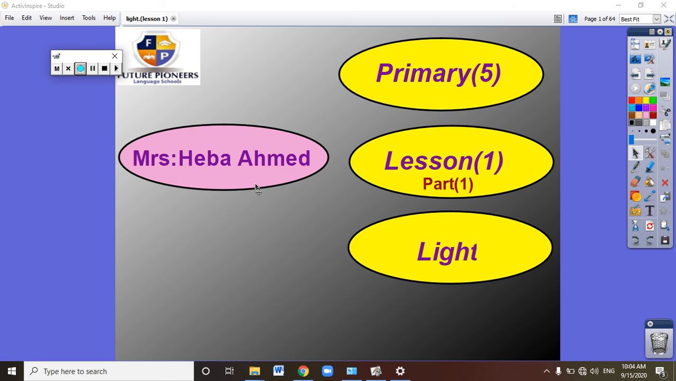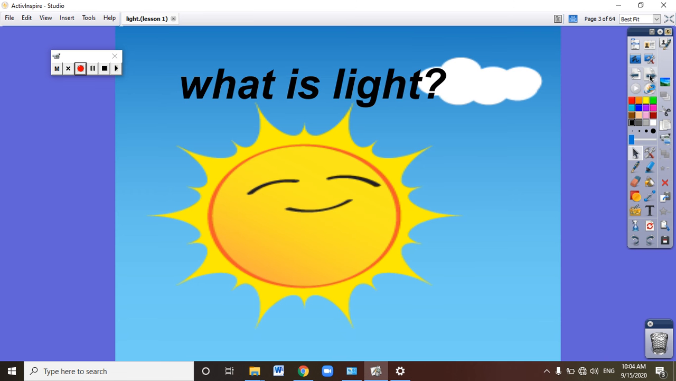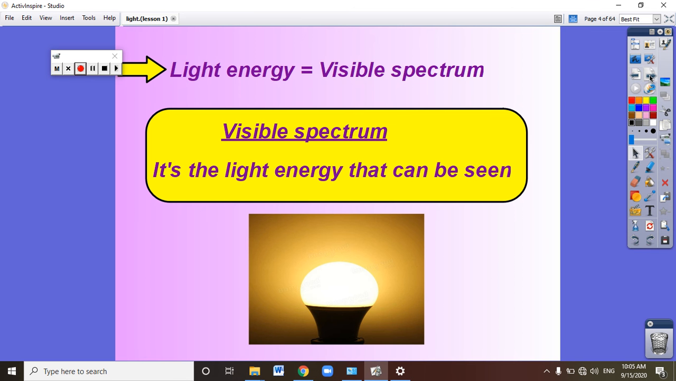Today we will take part 1 from lesson 1, which is called light. Do you remember light energy? You learned about energy and many types of energy in Primary 4. Today we will talk about light energy. Can you see light energy?